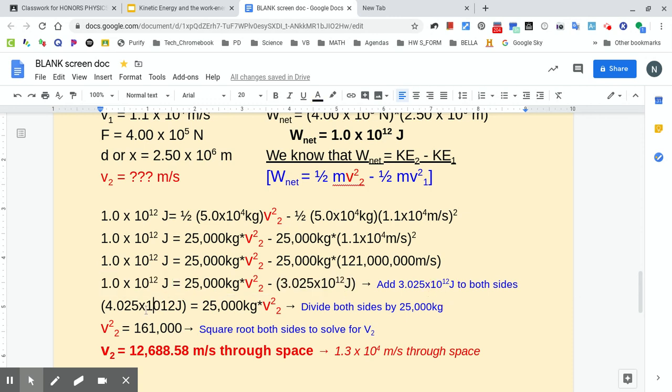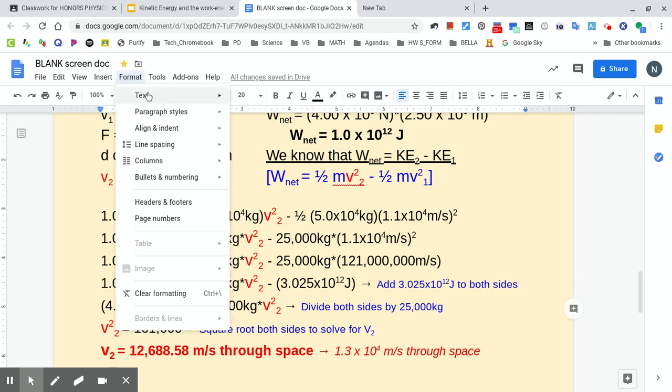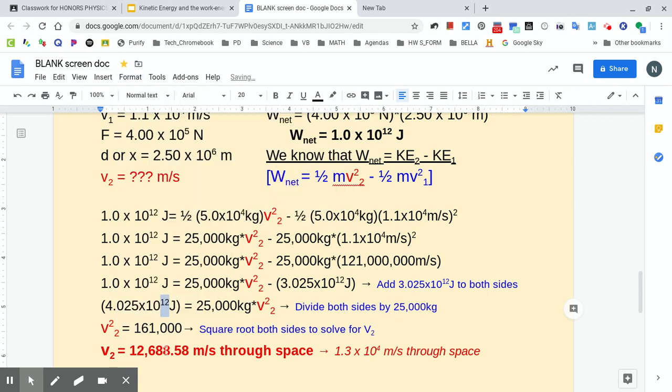All right, and you end up with, oops, let me go ahead and fix this. Let's go ahead and move that so it's a subscript. I knew it again. I missed something. All right, so we have this value here, 4.025 times 10 to the 12 joules is equal to 25,000 kilograms times your final velocity squared. Okay, so to get v squared, or v, the second or final velocity, by itself, you divide both sides by 25,000. So when you take this value divided by 25,000, you end up with 161,000.